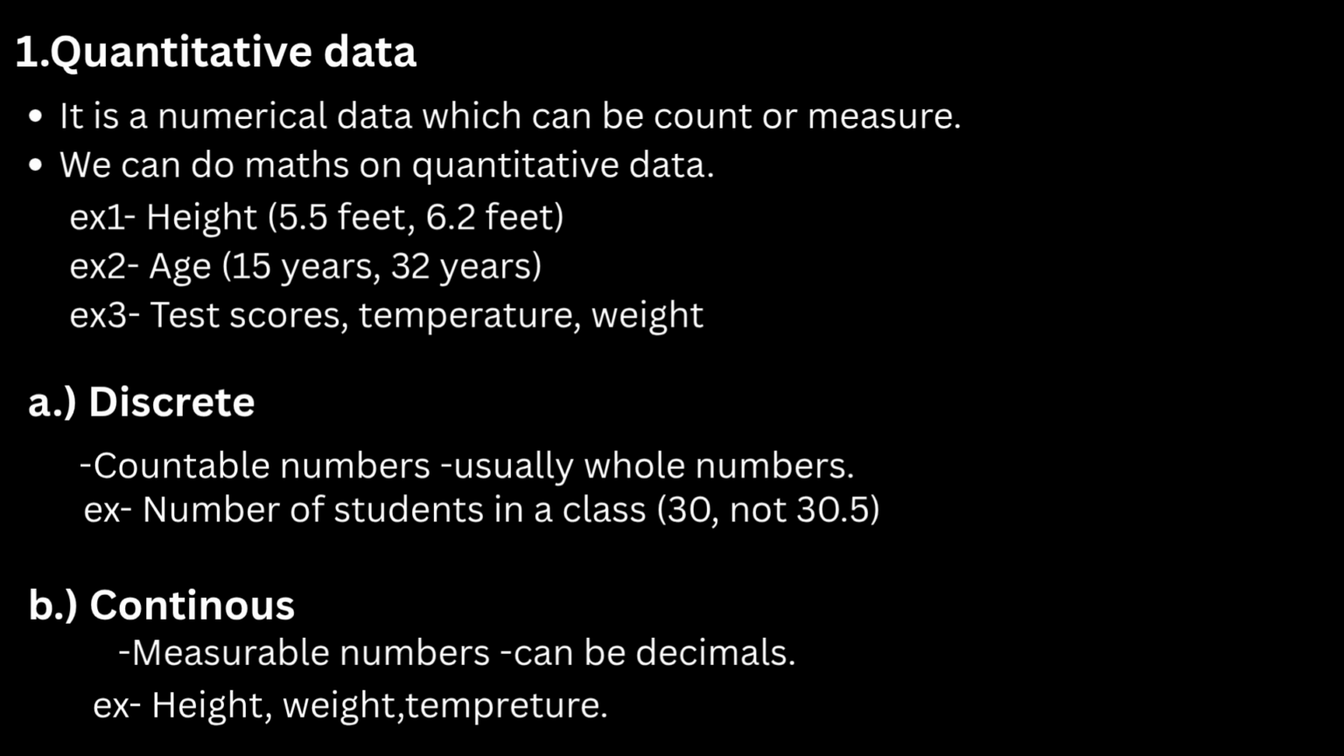Quantitative data is further divided into two categories. First one is discrete and second one is continuous. Discrete data are countable numbers, which are whole numbers. Discrete data can't be in decimal form. For example, number of students in a class. Number of students is a whole number. It can't be a decimal. The second type of quantitative data is continuous. Continuous data can be decimal, like height, weight, and temperature.